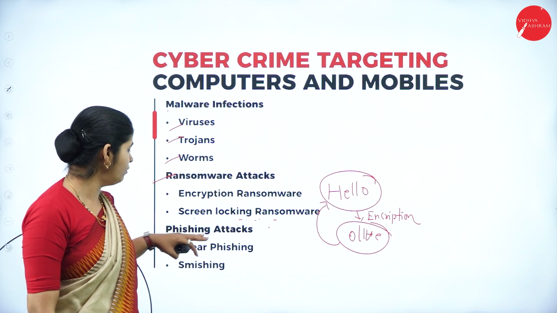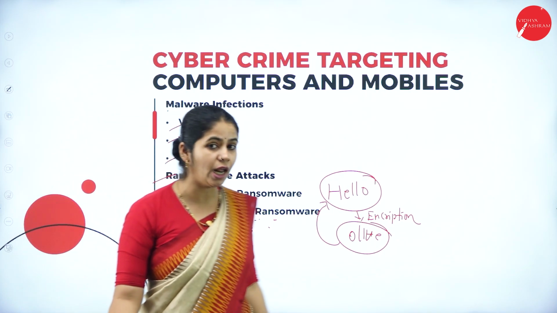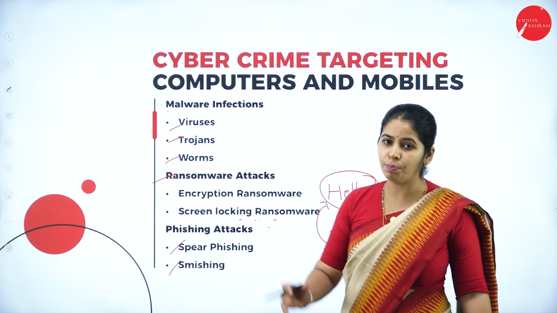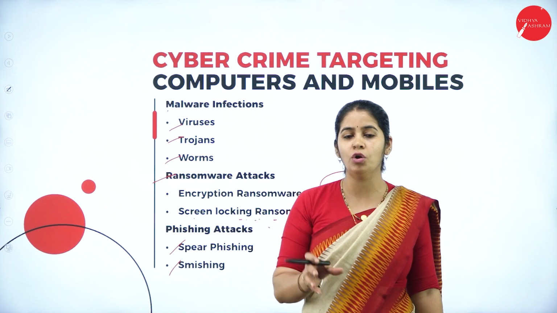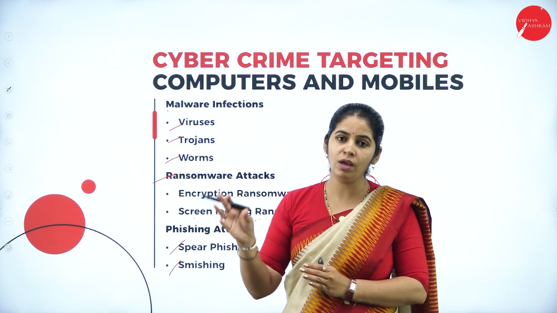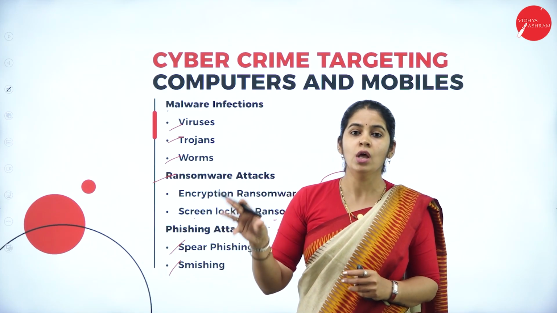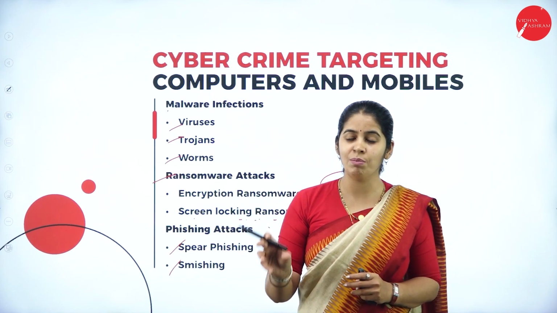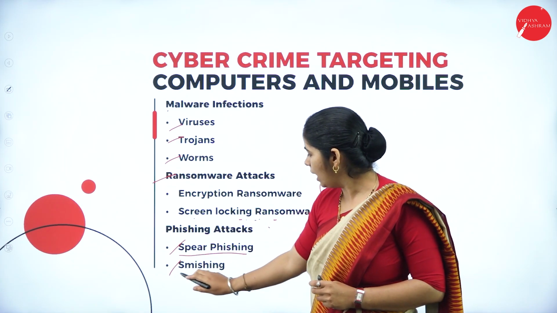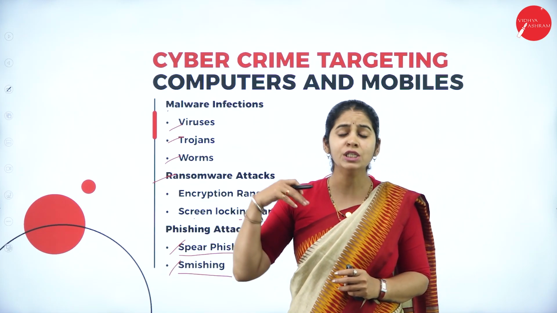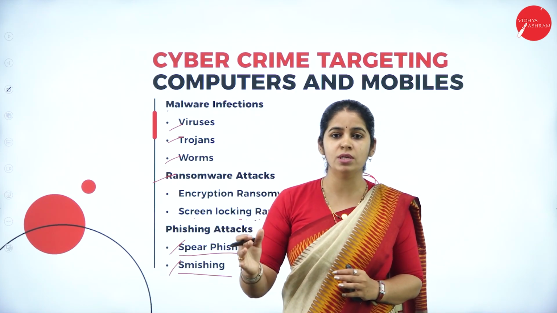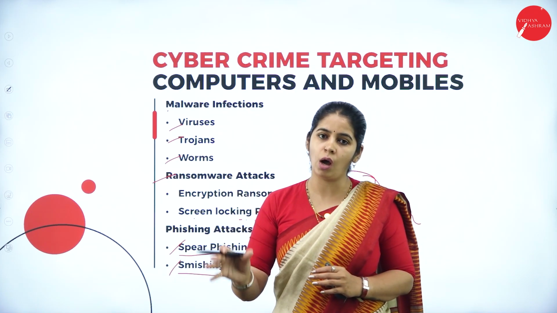And that is a ransomware attack. And phishing attack, as I told you, there are different types of phishing attacks, that is spear phishing and smishing. Spear phishing is concentrating on a particular individual or a particular organization. Only for that organization or individual you are sending the SMSs, emails, friend requests or something like that. That is called spear phishing. And smishing is SMS phishing, sending SMS randomly, not targeting any individual or organization.